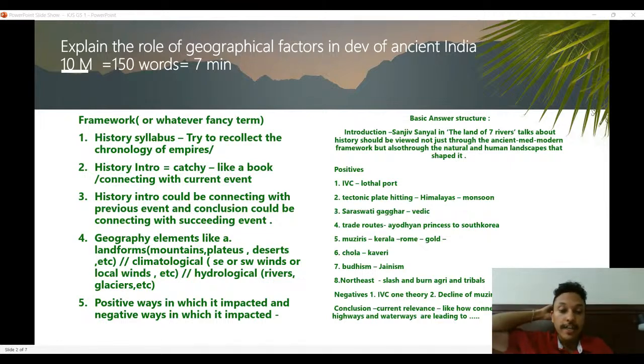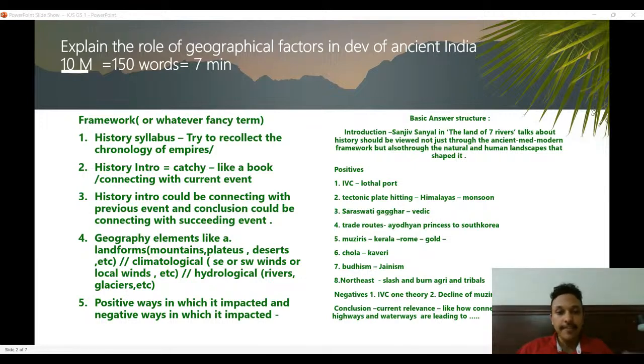Then I can think about even before that, something like the tectonic plates hitting. This is not ancient India in particular; it goes beyond. I'm just trying to brainstorm. The Eurasian plate being hit by the other plate is how the Himalayas came up, and that influenced the intensification of the monsoon and everything connected to India's climate in ancient India.